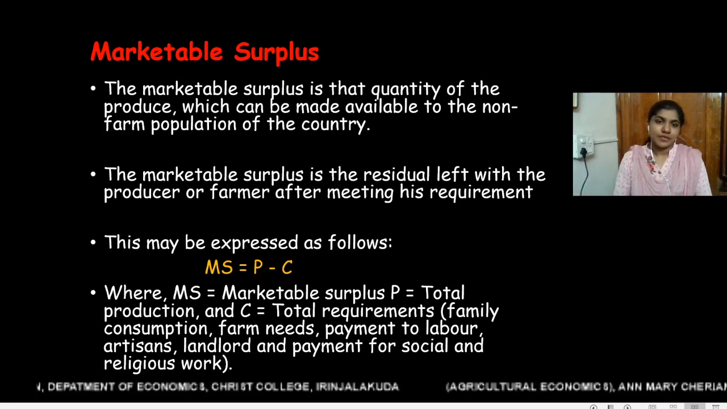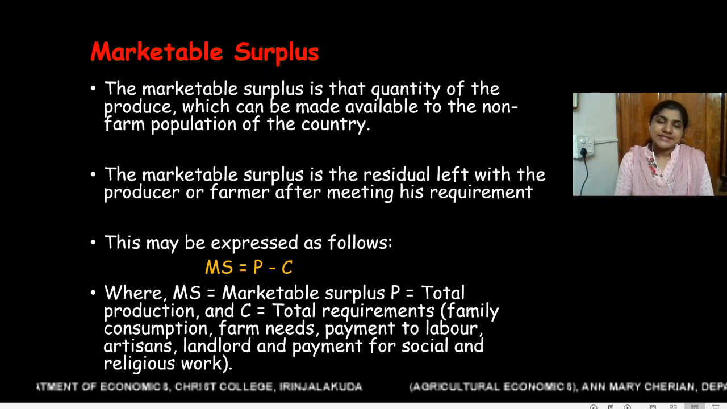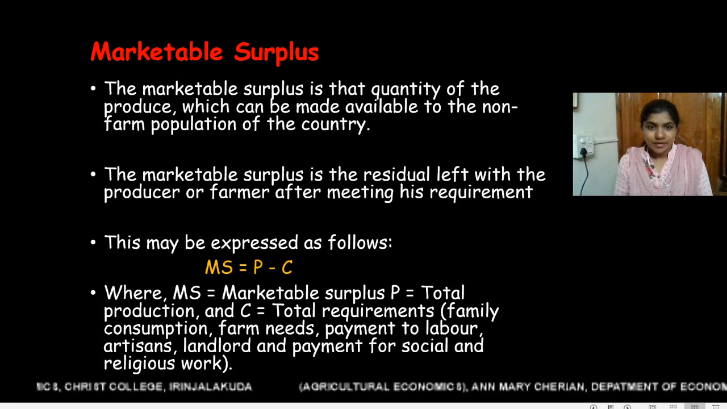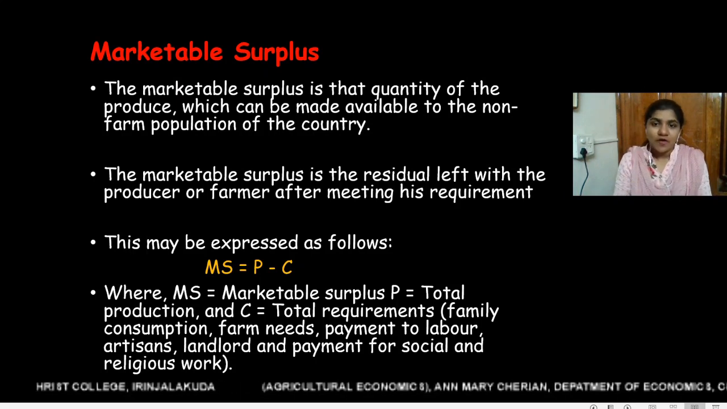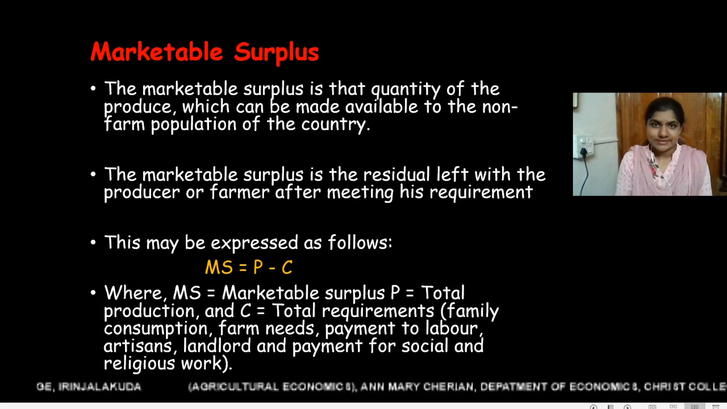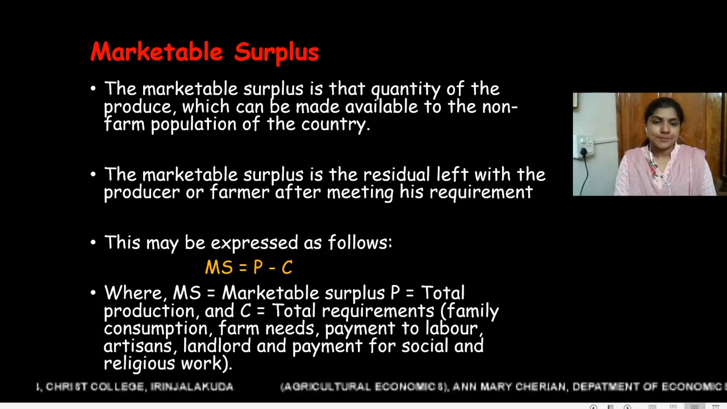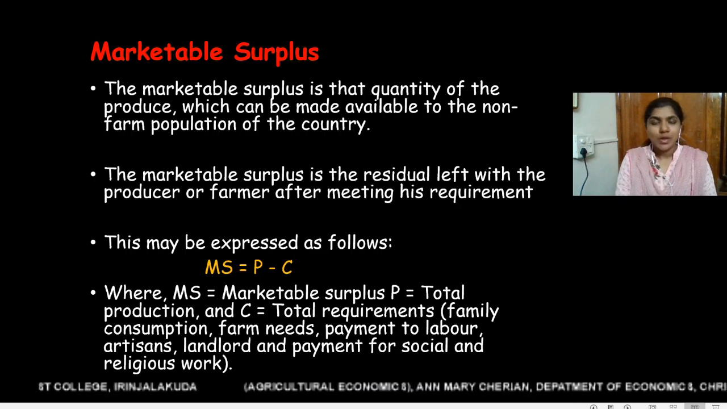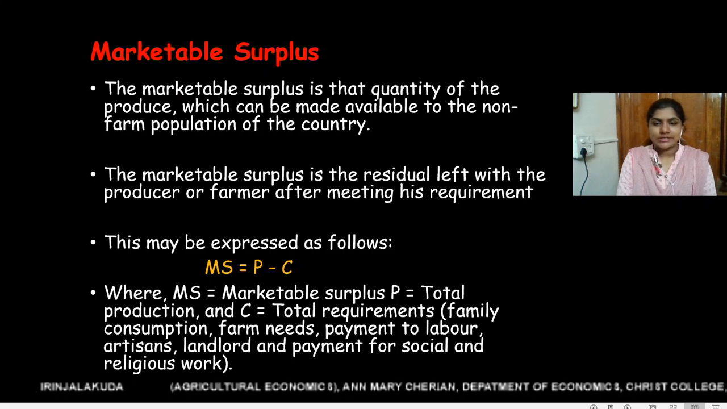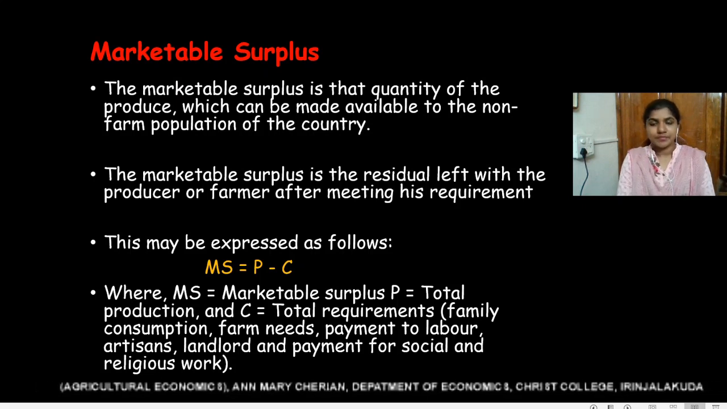Marketable surplus is thus the residual left with the producer or the farmer after meeting his requirements. So, whatever is left with the farmer after meeting his requirement is known as marketable surplus. Represent marketable surplus as MS equal to P minus C. Here, MS is marketable surplus, P is the total production, and C is the total consumption requirements.